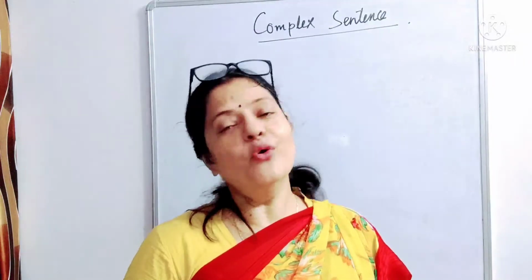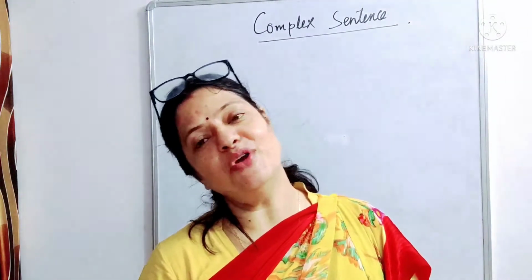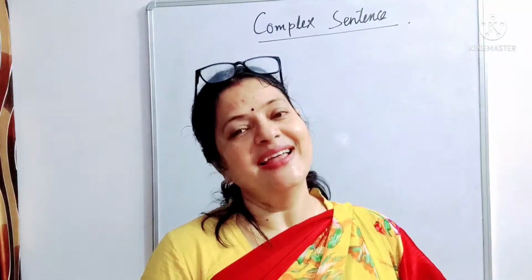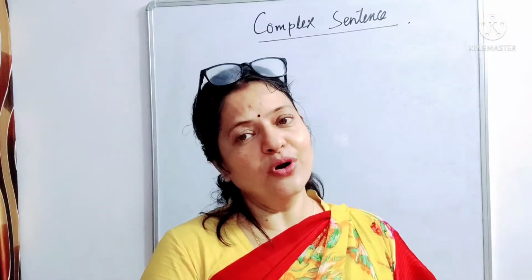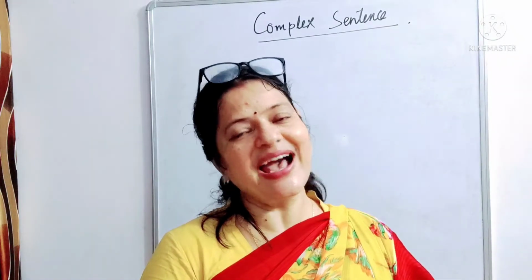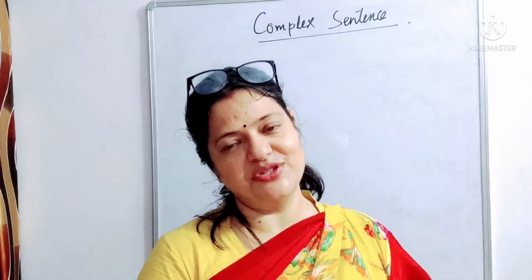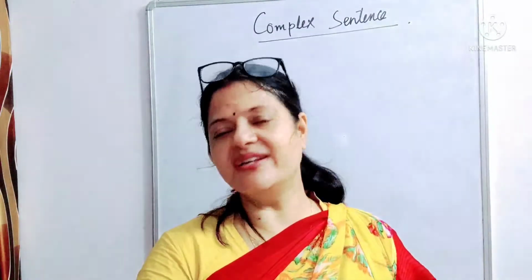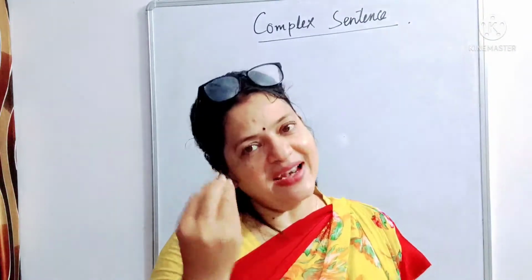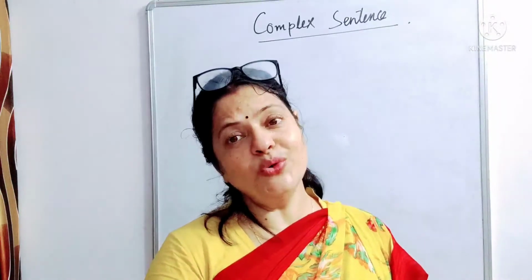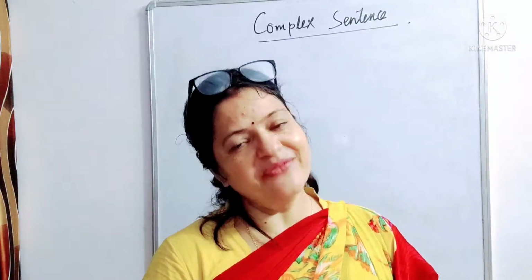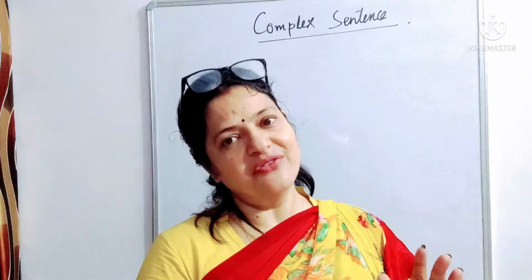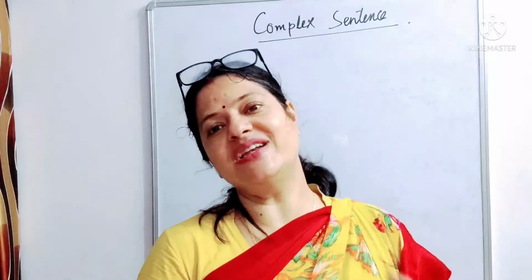As I told you, a subordinate clause always starts with a subordinate conjunction. Before we know about subordinate conjunction, let me tell you one more thing: there are three kinds of subordinate clauses, noun clauses, adjective clauses and adverb clauses. A clause is a part of a sentence with a subject and a verb combined, and it works sometimes like a noun, sometimes like an adjective, and sometimes like an adverb, and it always starts with a subordinate conjunction.